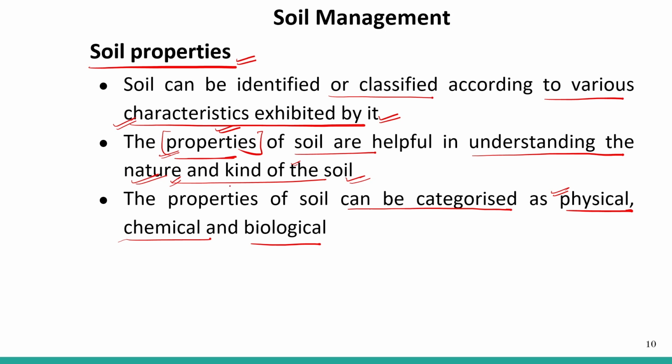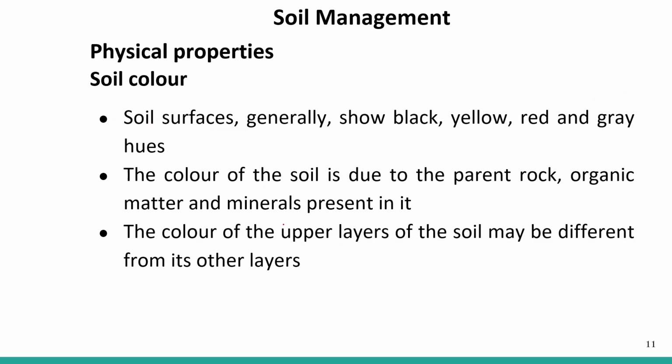So it is very important to know these properties. Let us first know the physical properties of the soil.